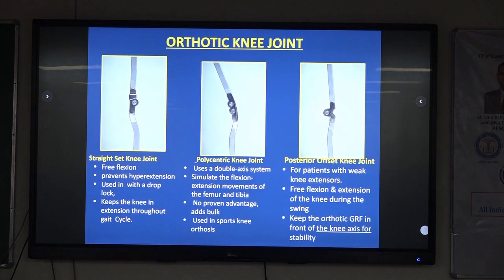Now orthotic knee joints, there is straight set knee joint with drop lock, there are polycentric knee joints which provide something similar to the normal knee joint through a mechanism, and there is posterior offset knee joint. This is important. This is for patients with weak knee extensor, with free flexion and extension of the knee. Keep the orthotic ground reaction force in front of the knee axis for stability.